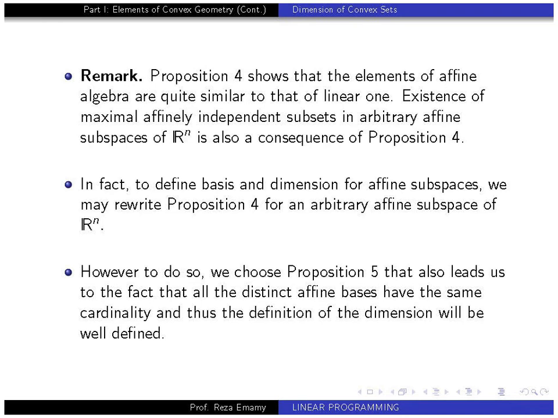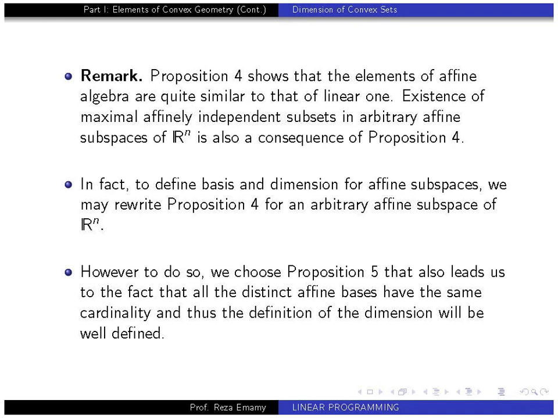This definition will be well defined if all these bases have the same cardinality, and proposition 4 exactly explains this, because we already know that this definition is well defined in the linear case, so it will be similar for affine algebra. But now proposition 5 also does this directly, so the definition of the basis and dimension will be well defined.